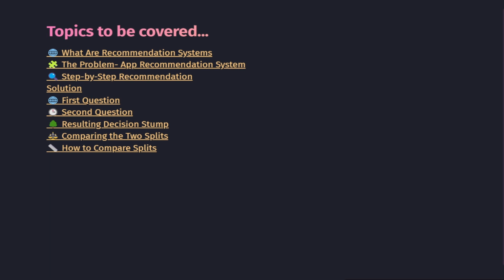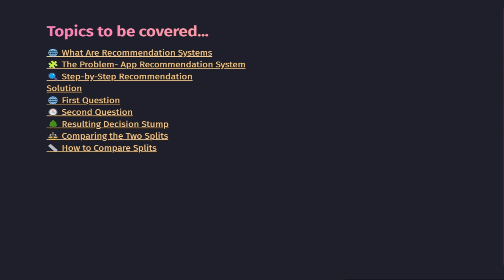In our previous class, we explored the foundation of decision trees. We learned how machines make decisions by splitting data step by step to reduce uncertainty. Now we are going to take that knowledge one step further and apply it to a real world problem, an app recommendation system. This will help you see how the concepts of Gini index, data splitting, and decision systems actually come together in practical scenarios like app recommendations, just like Netflix or YouTube suggest what you might like next.